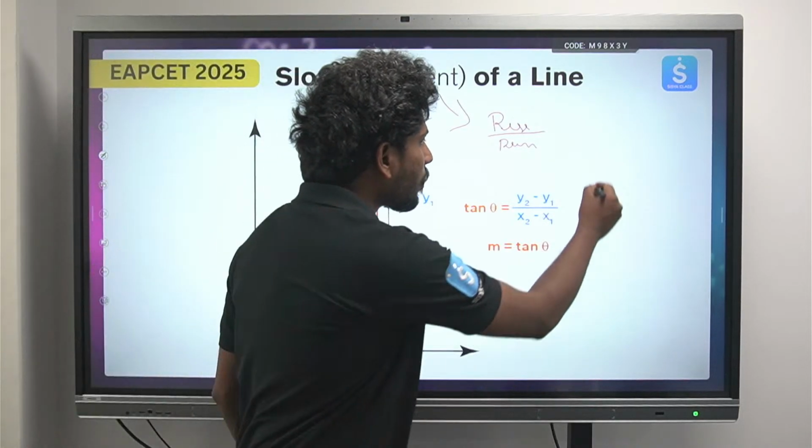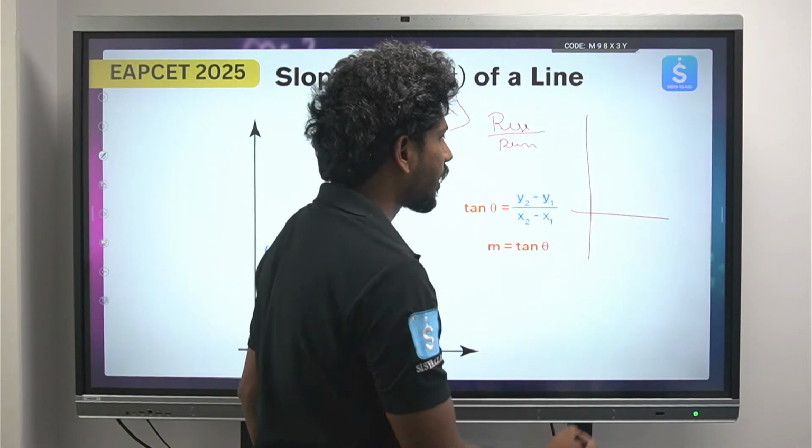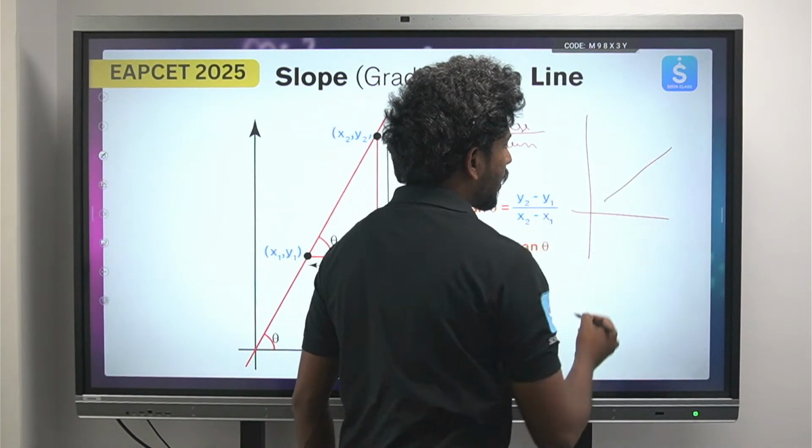Okay, so suppose నేను ఒక 2 different graphs draw చేశాను. For example, I have drawn a straight line like this.